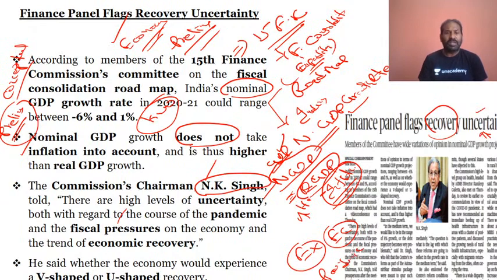There would be a lot of pressure on the economy and the economic recovery itself, because of the fiscal pressure, because of the expenditure they have to go ahead with, or else the pumping of money, the economic stimulus package the government has come up with, and the RBI pumping money into the banking sector.